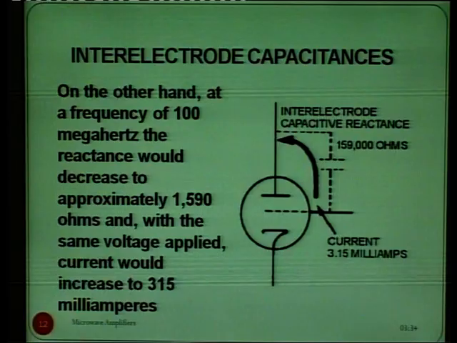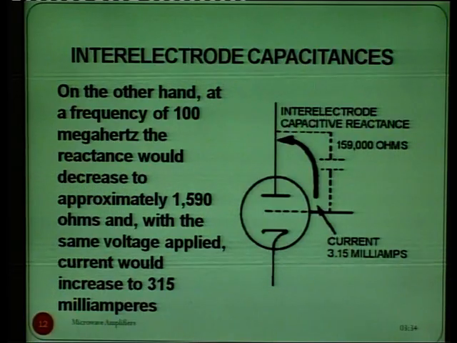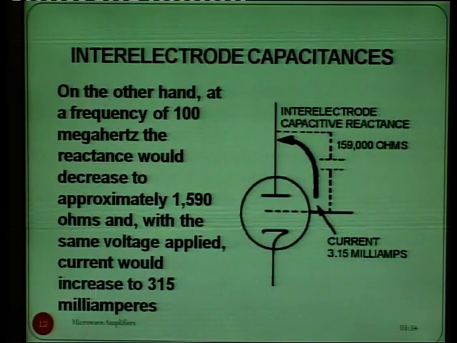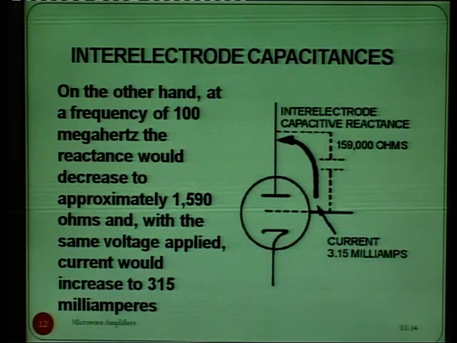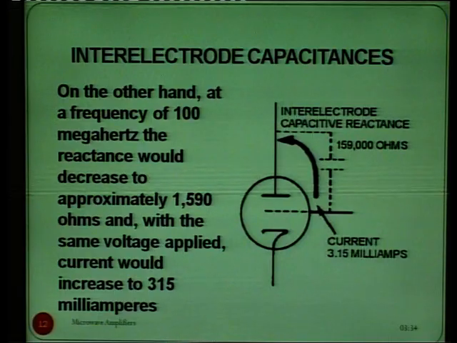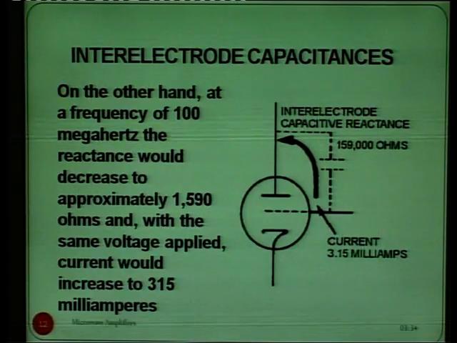On the other hand, at a frequency of 100 megahertz, the reactance would decrease to approximately 1590 ohms, and with the same voltage applied, the current would increase to 315 milliamperes.